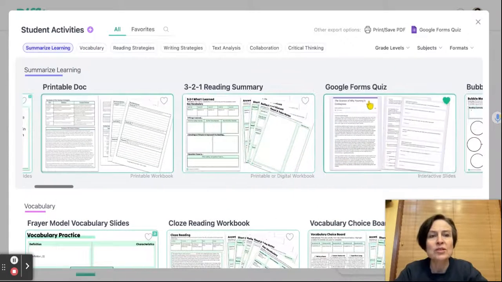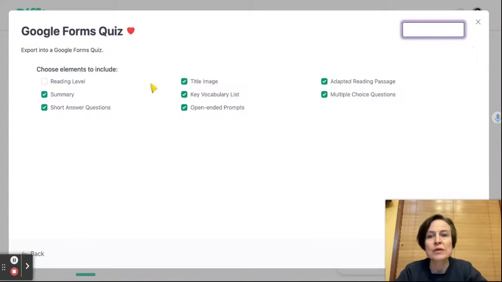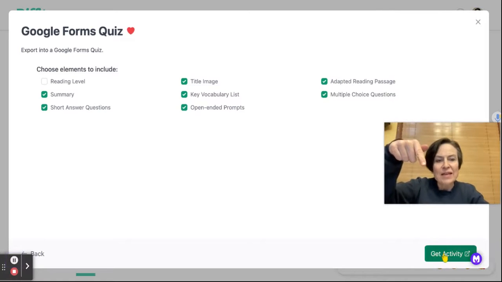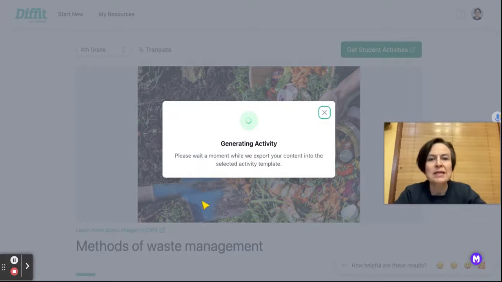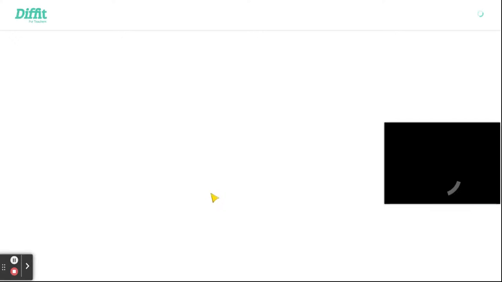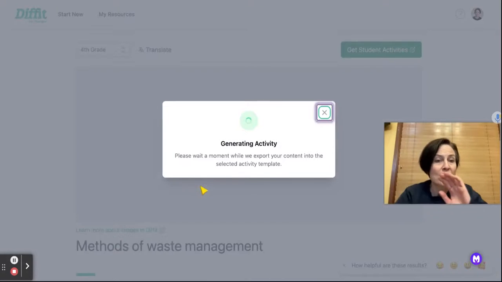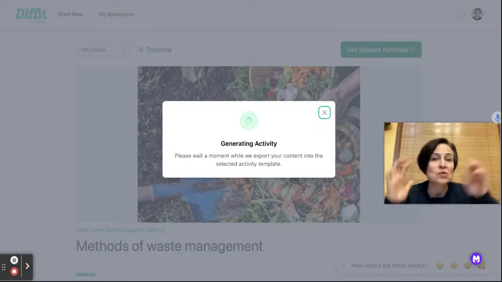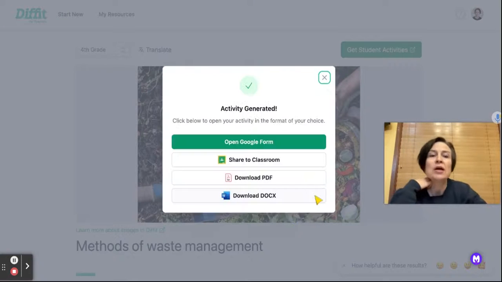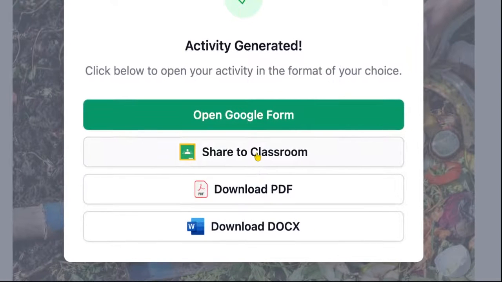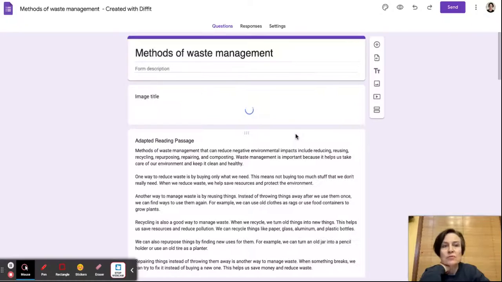I really want to show you Google Forms quiz. So if we click Get Activity, after we click Google Forms, it is going to generate a Google Forms quiz for us. I can choose if I want all the questions, some of the questions. Do I want it to include the passage, no passage? Do I want it to include the picture, no picture, vocab? You can see here that I can share directly to Classroom. I can download. I can also put it into a Microsoft Word doc.